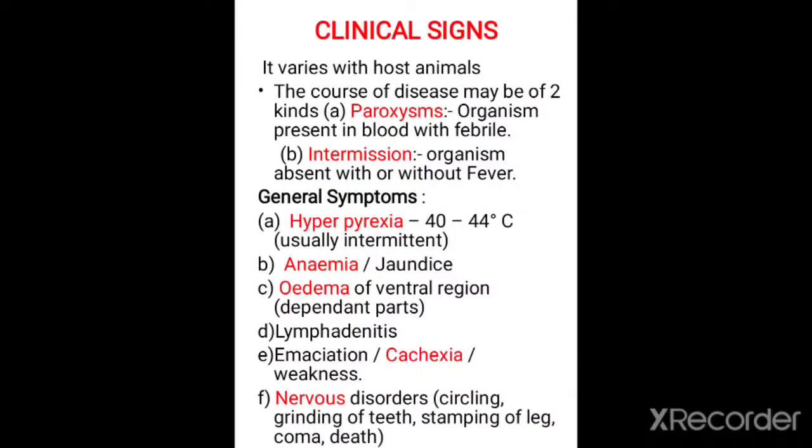Now let us come to the general symptoms which are noticed in the affected host, which include hyperpyrexia. The temperature is up to 40 to 44 degrees Celsius, and is usually intermittent. There are also anemia, jaundice, edema of the ventral region, lymphadenitis, emaciation, cachexia, and weakness. Nervous disorders like circling, grinding of teeth and stamping of legs, coma, and death can also be noticed in the affected host.